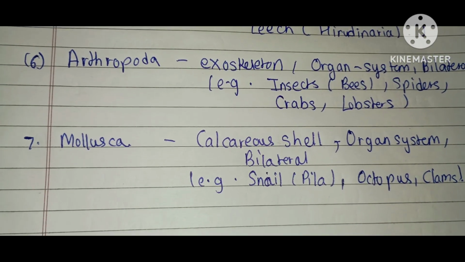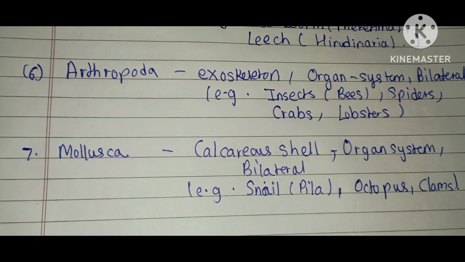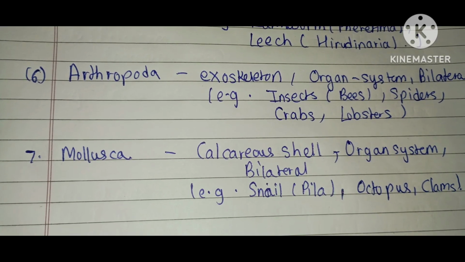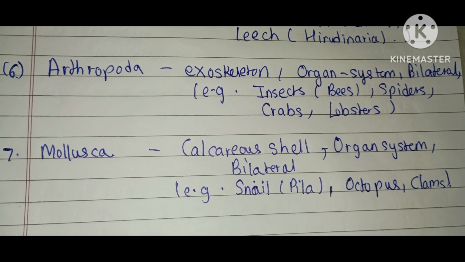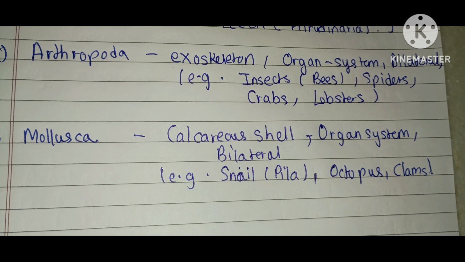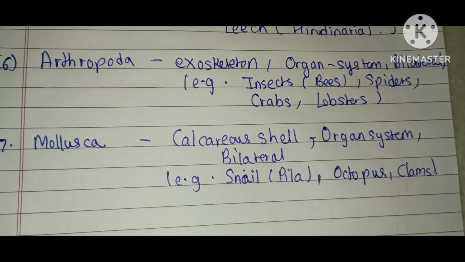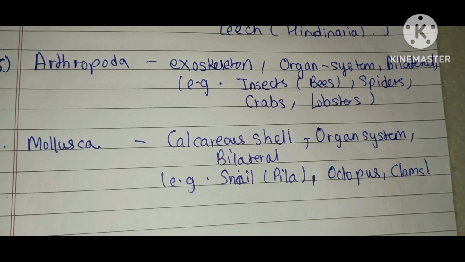It is the largest phylum, with jointed appendages, segmented body, and a hard protective exoskeleton made of chitin. Organ system level, bilateral symmetry. Examples are insects, bees, spiders, crabs, lobsters.